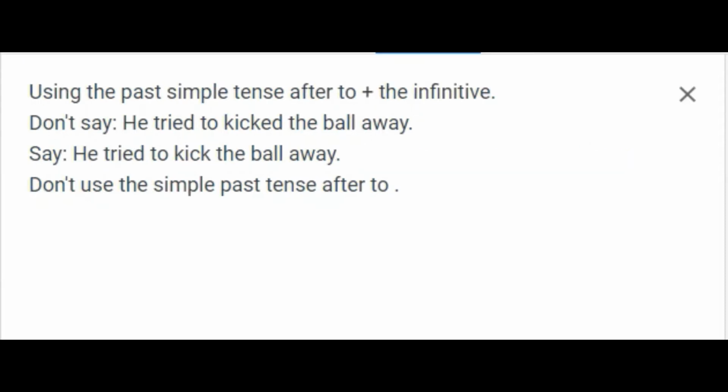Using the past simple tense after to plus the infinitive. Don't say, he tried to kicked the ball away. Say, he tried to kick the ball away. Don't use the simple past tense after to.